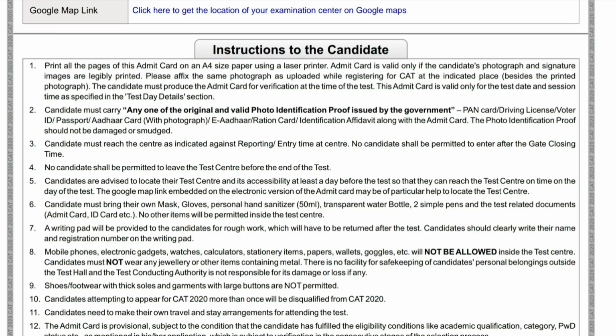Hi guys, in this video we look at what things are allowed and which are not allowed in the CAT exam so that accordingly we can be prepared. Number one, please check out the location on Google Map. यार एक बार देख के जाना center है कहाँ पे आपका.